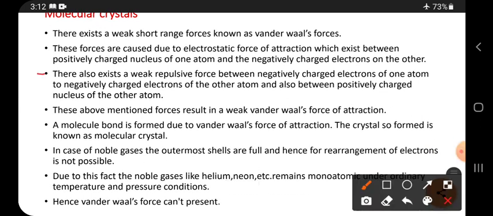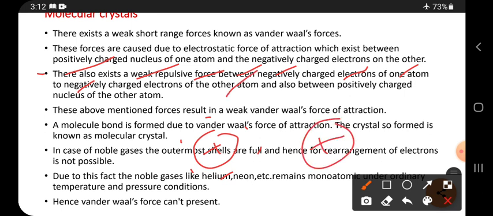There also exists a weak repulsive force between the negatively charged electrons of one atom and the negatively charged electrons of other atoms. Let this atom also have a negative charge.